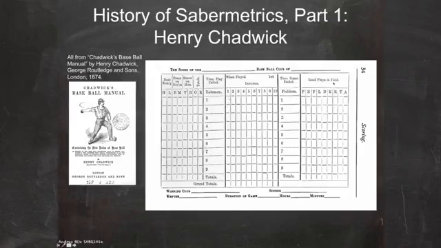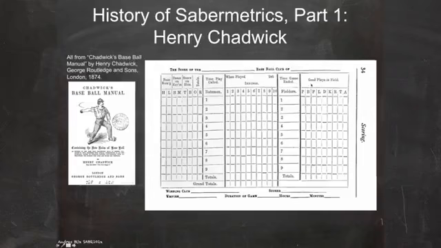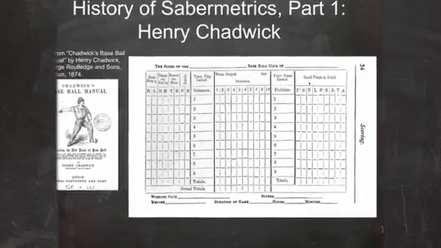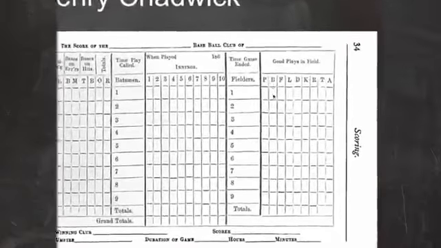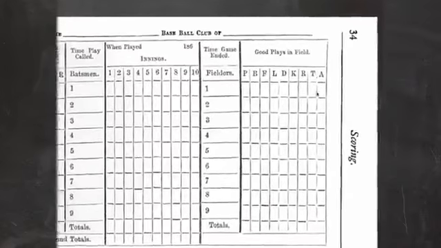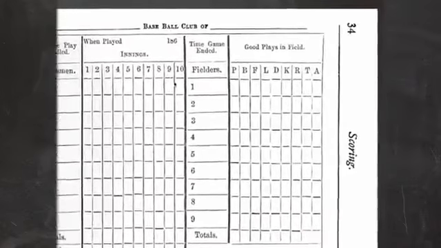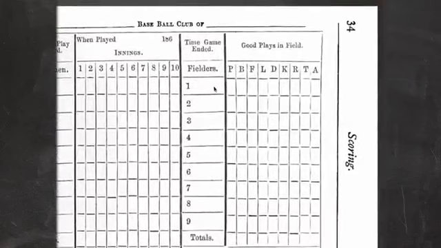So let's review what all these columns mean here. The good plays in field. What essentially you're recording in each of these columns are the different kinds of outs made by each of the defensive fielders. So the first column here is position. So you'd list here second base, shortstop, third base for each of the fielders, what position they played.